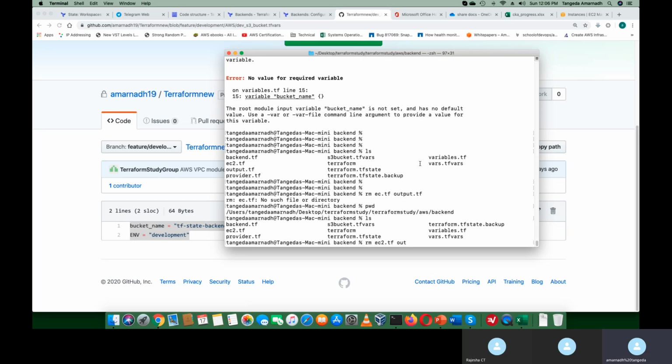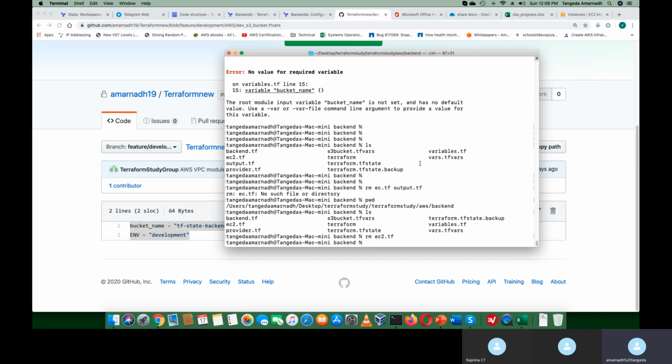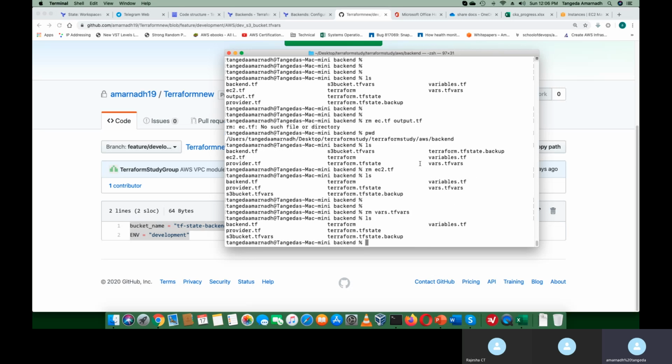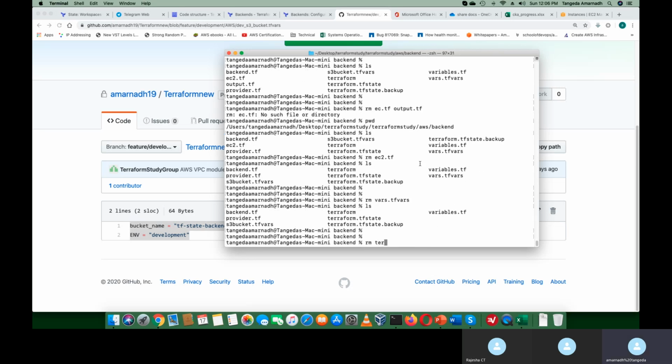Remaining files, remove this var.tf, remove this state file. See, these are not required for our better understanding. I'm just removing them. These are not at all required because I don't want to create one more EC2 instance for this, which is costing me. So I want to reduce the cost.